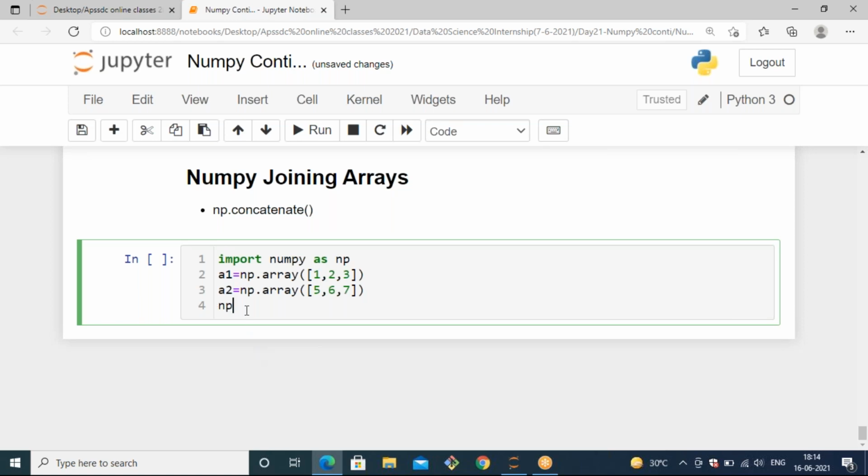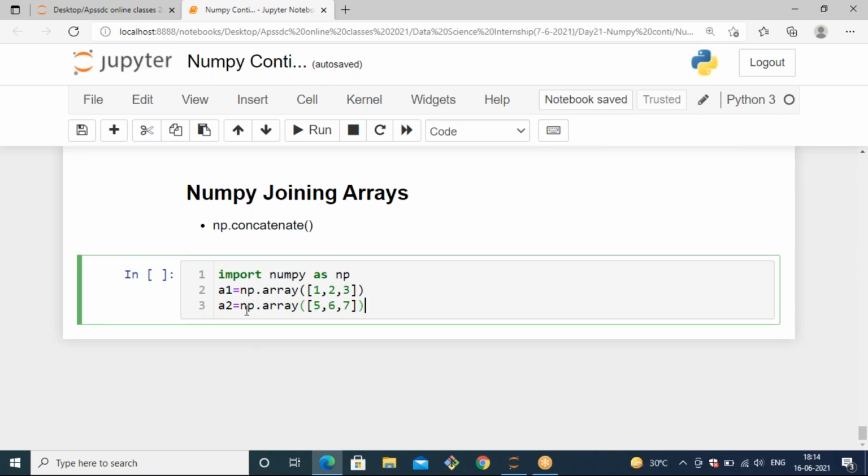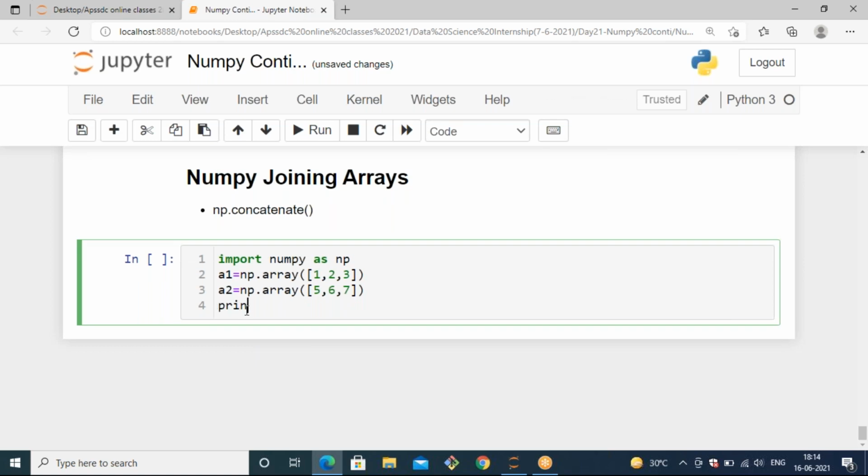If you want to join any kind of two arrays, we have a method that is concatenate. For that, you can use print, a1, np.concatenate. There you can mention whatever arrays you want to concatenate. I want to concatenate a1 and a2 together, so I can pass a1 comma a2.